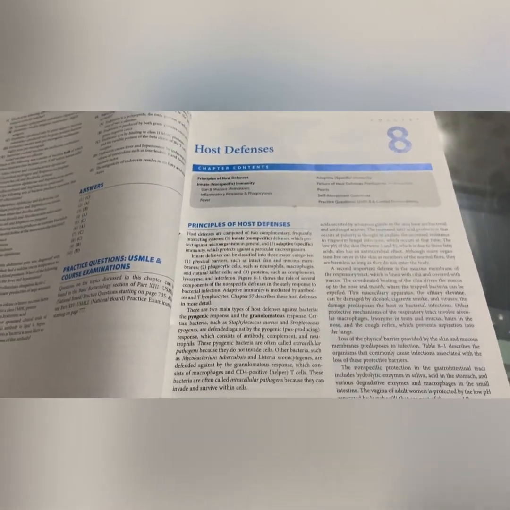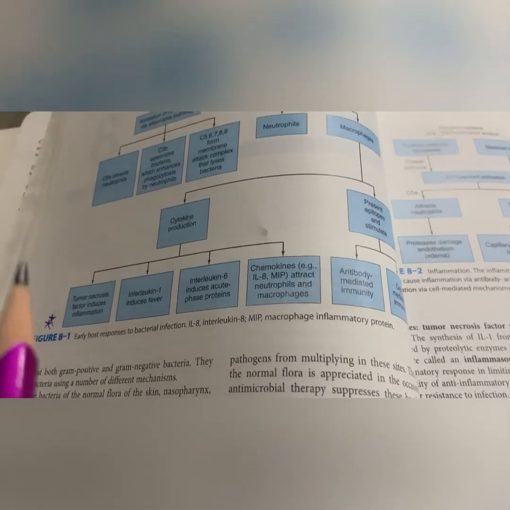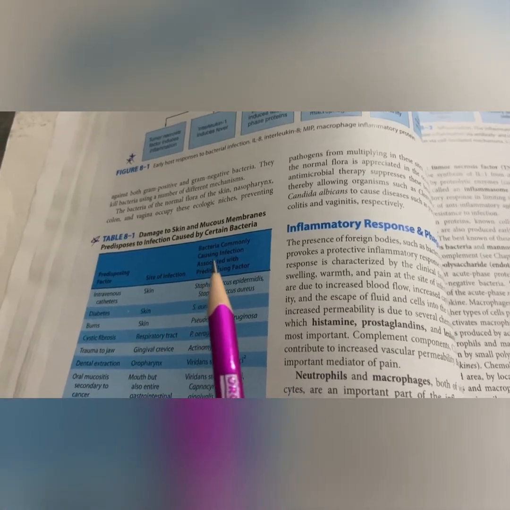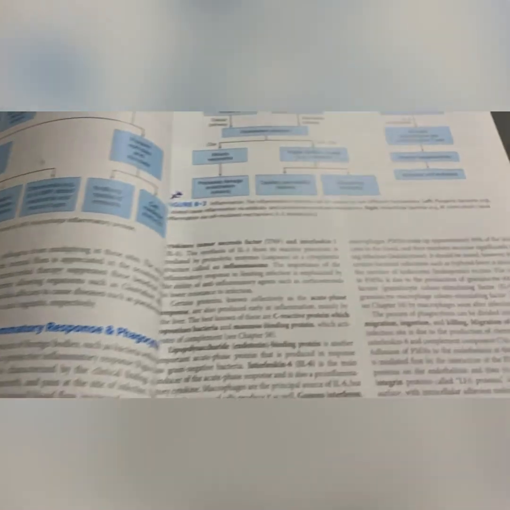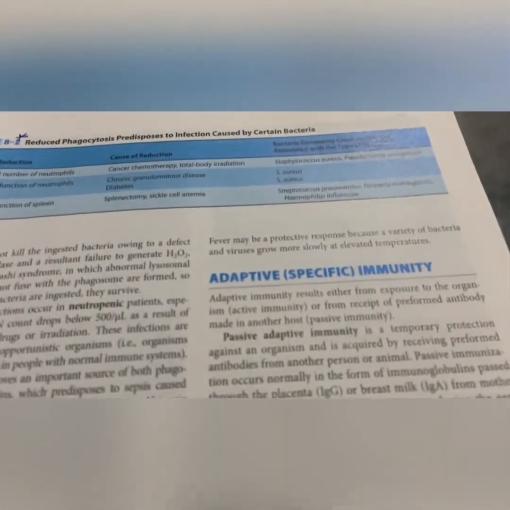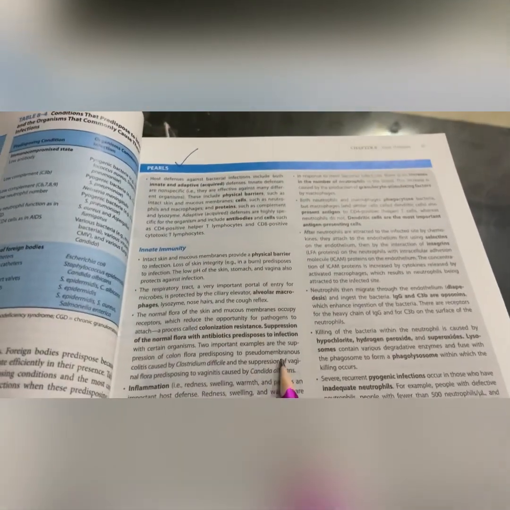And then we have chapter number 8, host defenses. Figure 8.1, early host response to the bacterial infection. Just go through this table. And then we have the damage to the skin and the mucous membranes, which predisposes to the infection caused by certain bacteria. Just go through these tables, no need to cram them. 8.2, inflammation. And then we have this table, reduced phagocytosis predisposes to the infection caused by certain bacteria. And then just read the pearls of this chapter, chapter number 8.